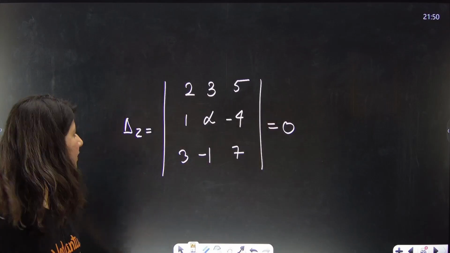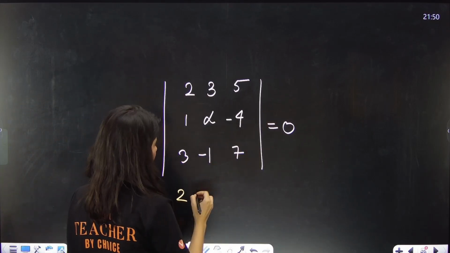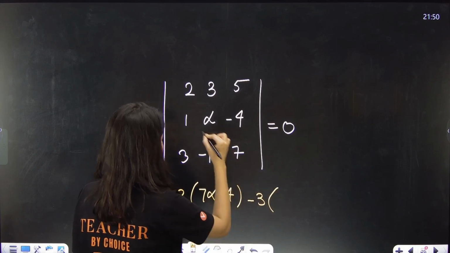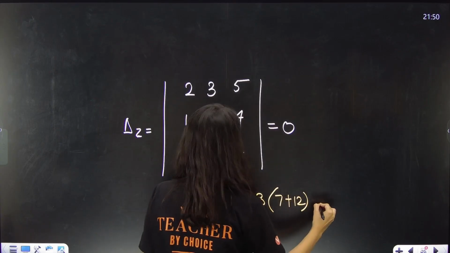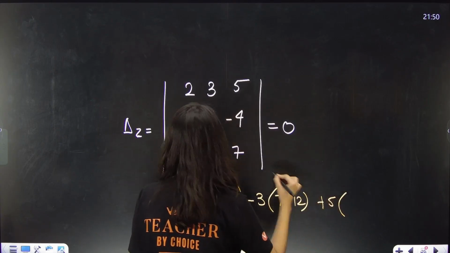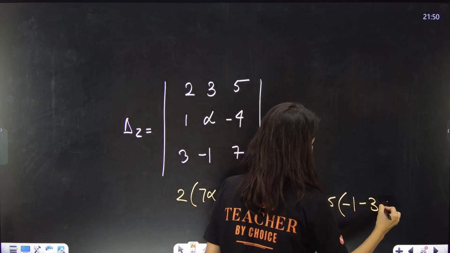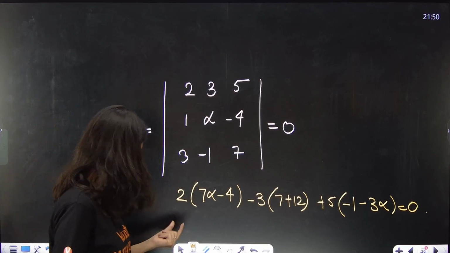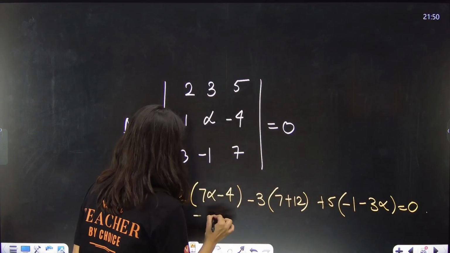Let us open it. 2, 7 alpha minus 4. Minus 3, 7 plus 12 plus 5, 7, okay, minus 1 minus 3 alpha equals 0. Now solve for alpha. 14 alpha minus 15 alpha will give you minus alpha.